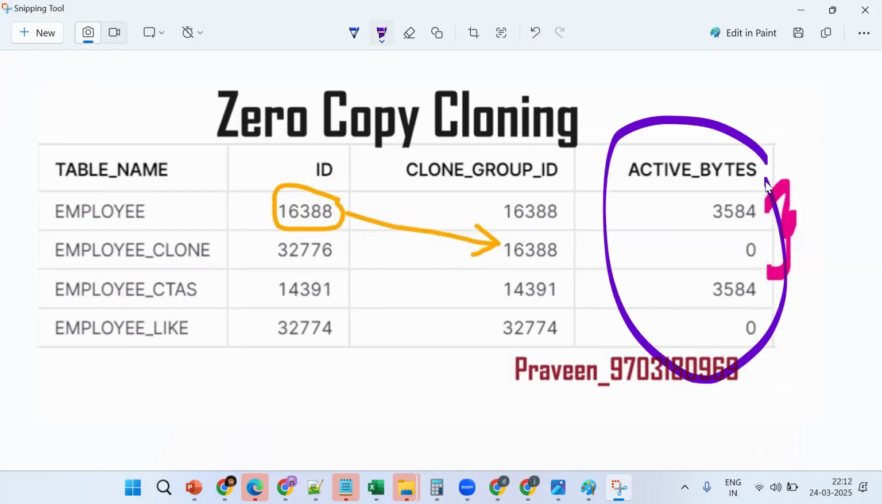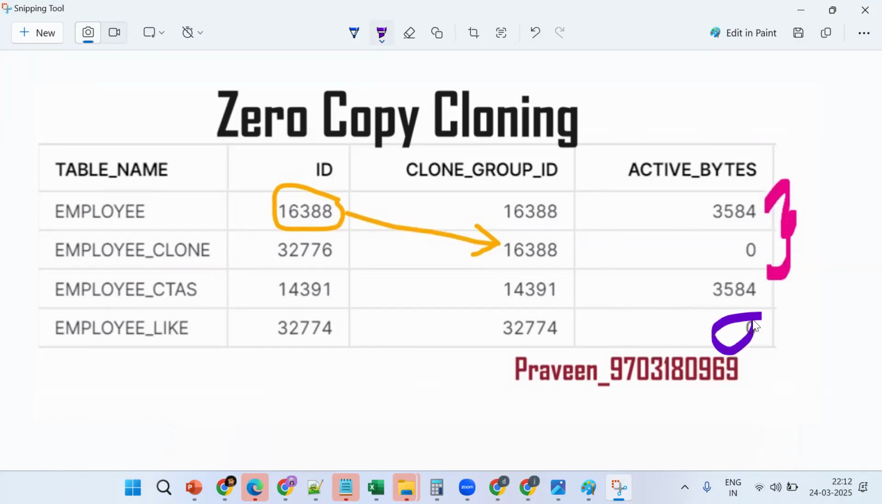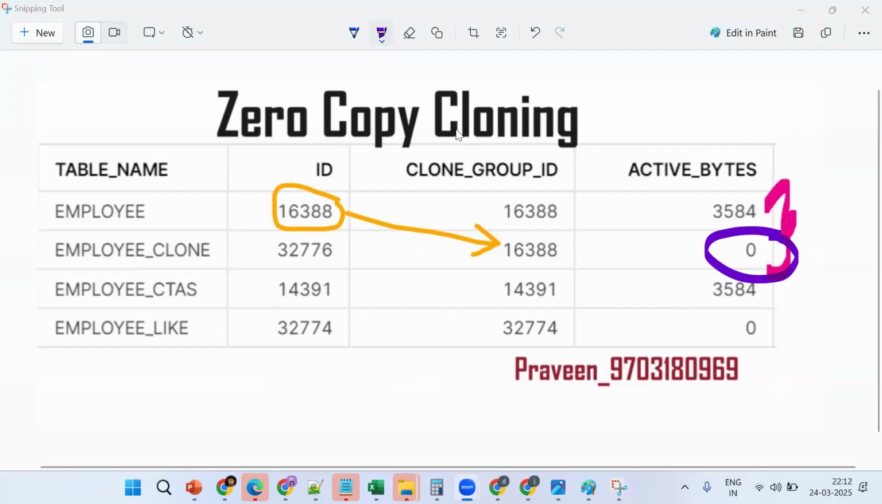Now tell me, what happened here? Why is it having 0 for like? Why 0? Because no data, no storage, no storage cost. What about clone? Clone also, no storage, zero. So we need to see the storage cost in the information schema table storage metrics. Active bytes for employee clone will be 0 because it doesn't occupy extra storage.